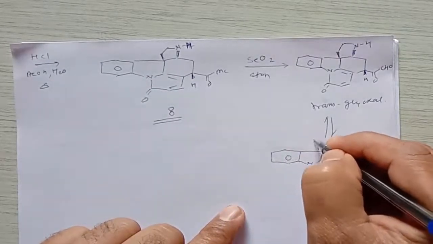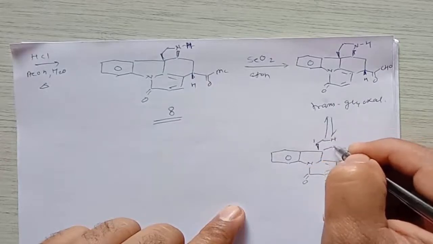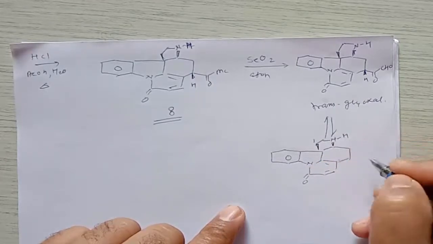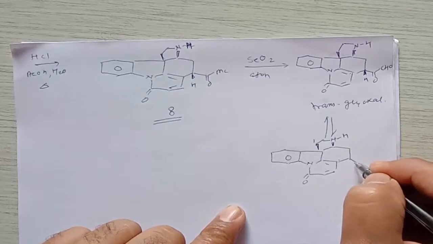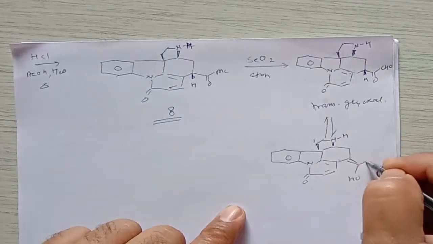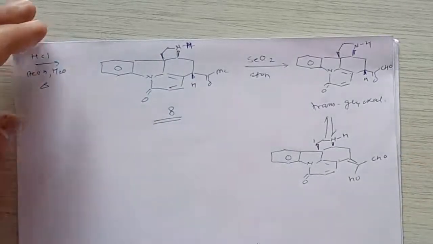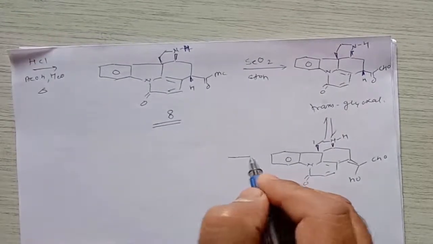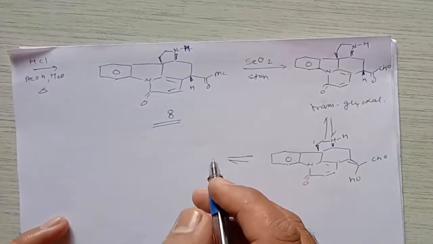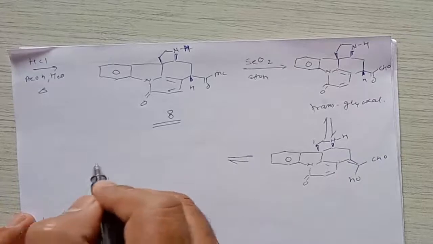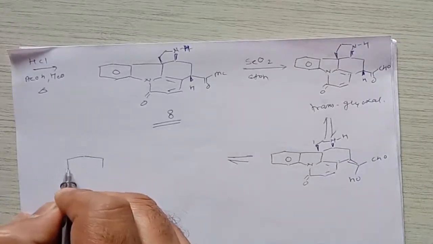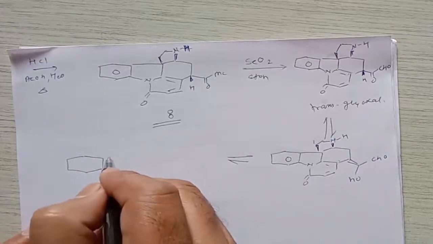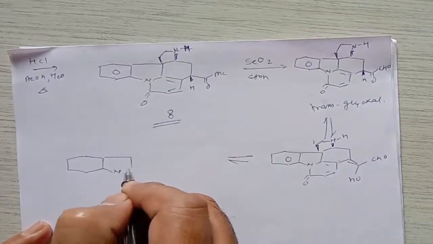Here is the molecule which is the same, here is hydrogen, and here it gives formation of carbon-carbon double bond, OH and then CHO. This molecule again shows epimerization at the center, and it gives a compound containing the hydrogen which is below the plane. So it gives a compound like this.